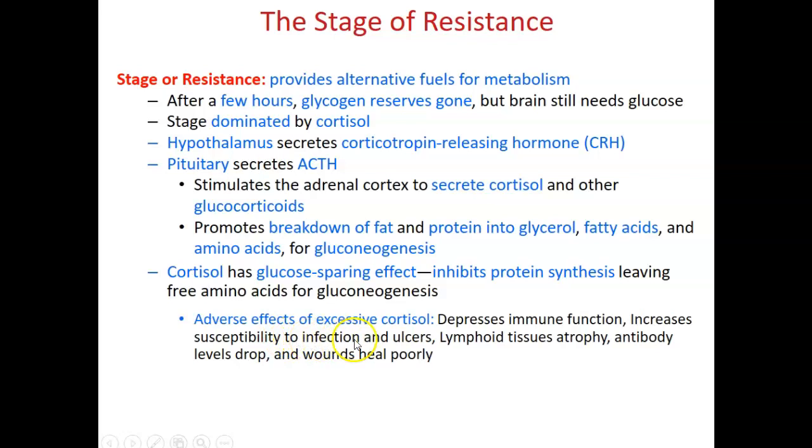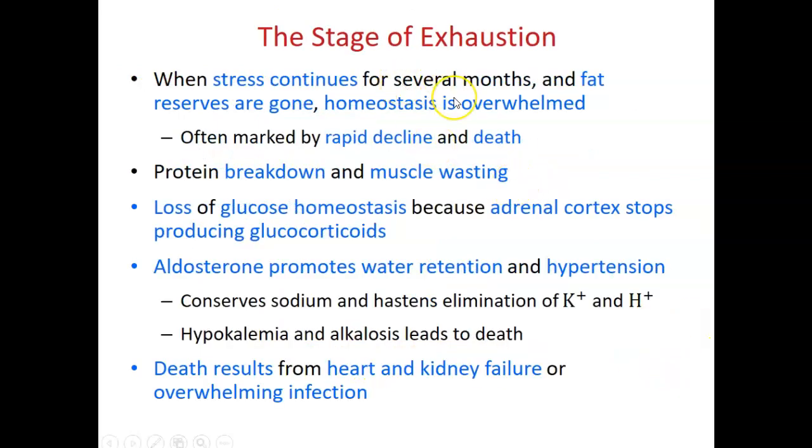An adverse effect of excess cortisol is that it will depress the immune system, increasing susceptibility to infection and ulcers. The lymph tissues will atrophy and antibody levels will drop. If there is a wound on the body, the wound will heal poorly. When stress continues for several months, the fat reserves are gone.